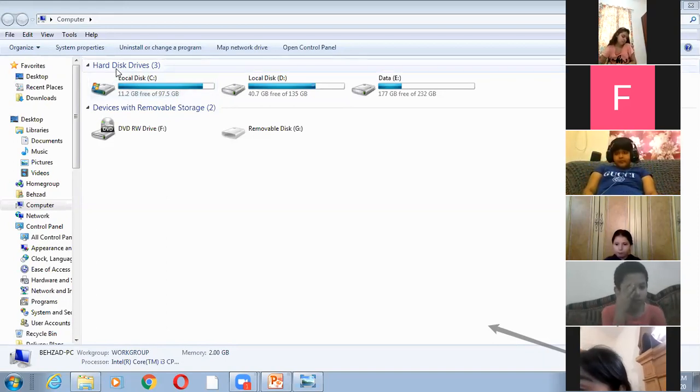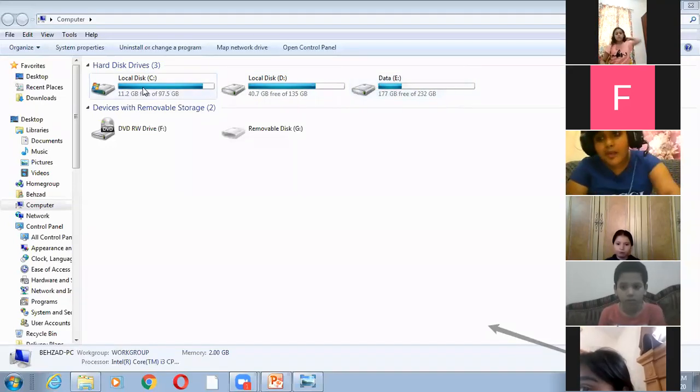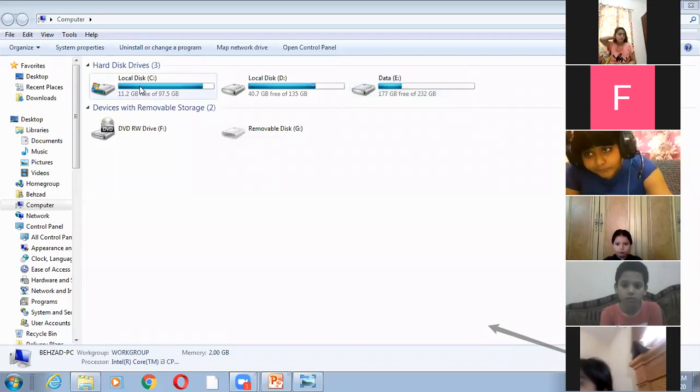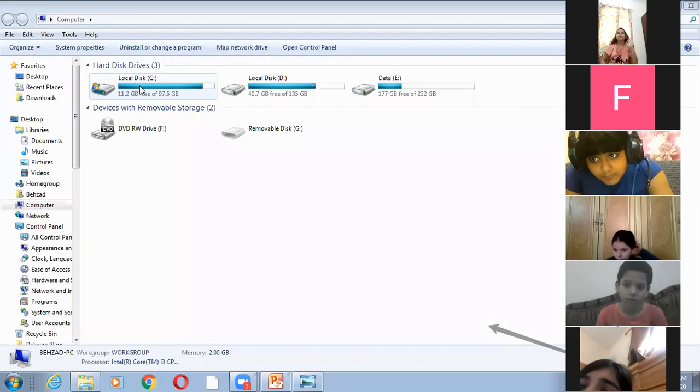I have divided my hard disk in three, that is C, D, and E. But every computer must have local disk C. Look, this icon shows that your computer has the hard disk drive.